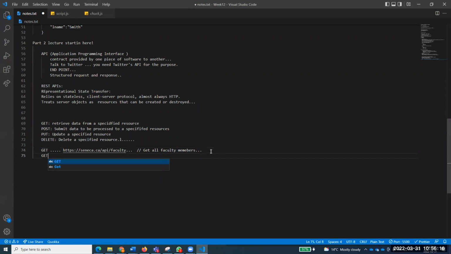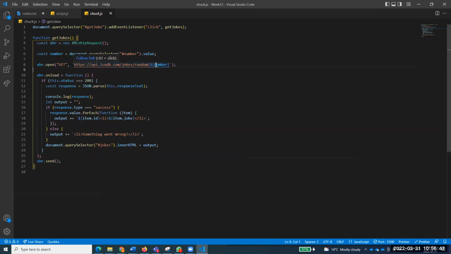Now let's talk about another get. HTTPS. Now this is very important, and try to understand this. seneca.ca/api/faculty/3. Do you know what it means? Get a single faculty member who has, for example, ID 3. So it is still a get, getting faculty member 3, and you should see the difference.